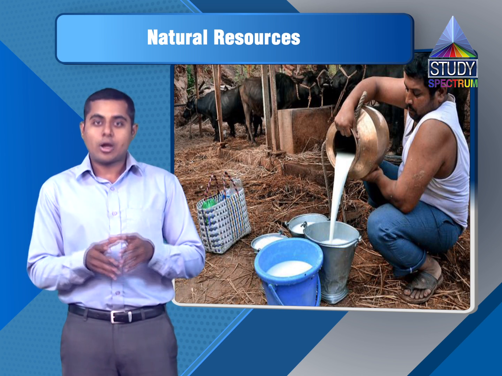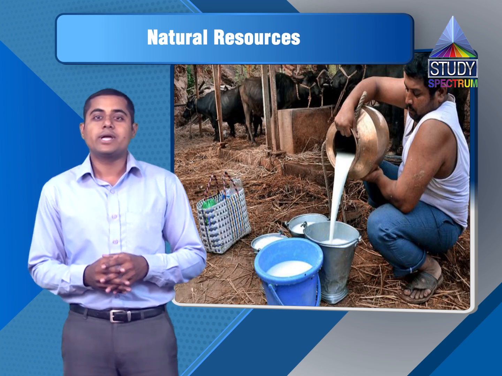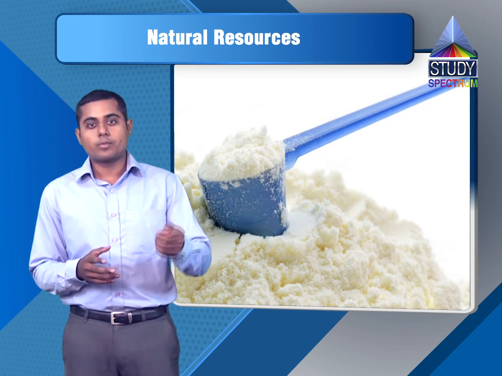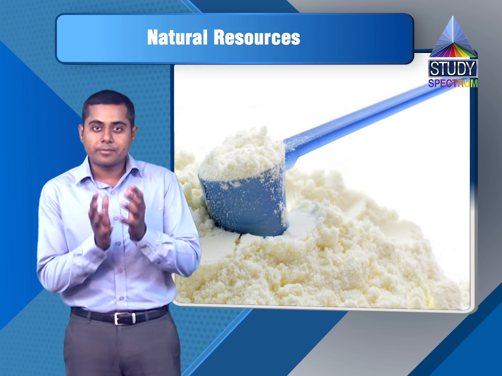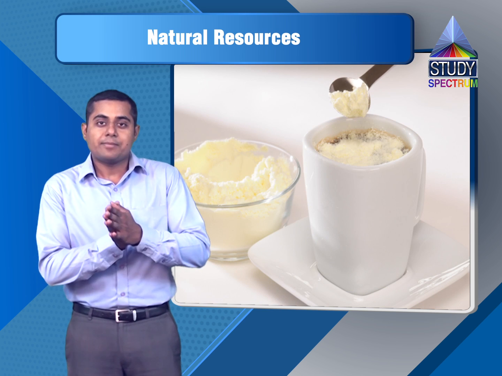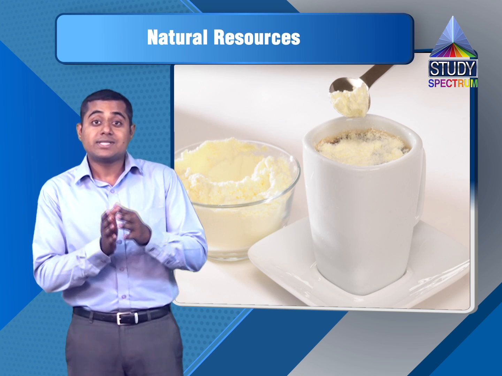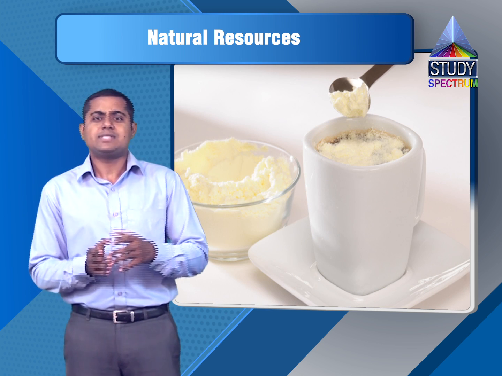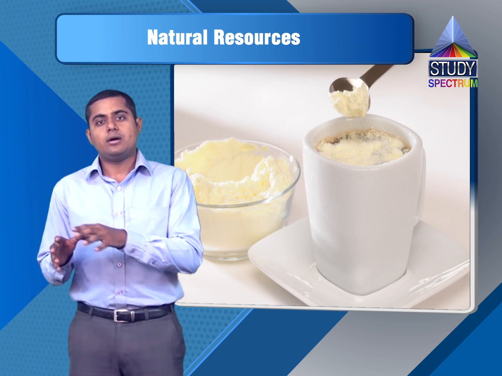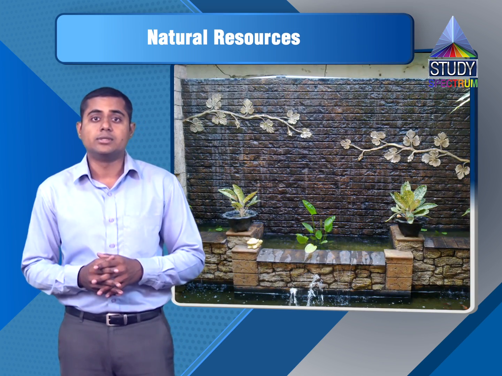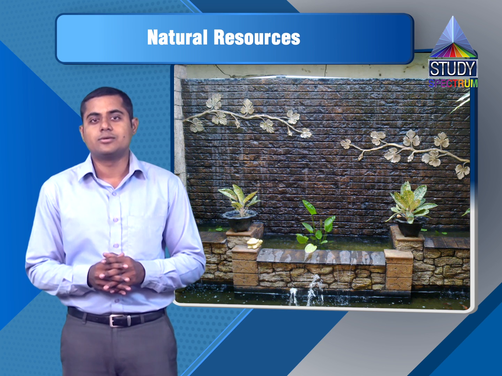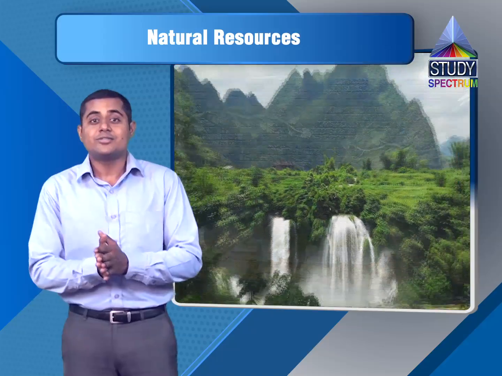Correct? But nowadays in the market, we also get powdered milk. You know that we stir the powder and water and make milk. That is man-made milk, correct? That is, we cannot call it natural. In the same way, if we create a waterfall artificially for decorating our living room, we cannot call it natural. What is a natural waterfall? You have all seen it, right? So there is a difference between a natural thing and an artificial thing.